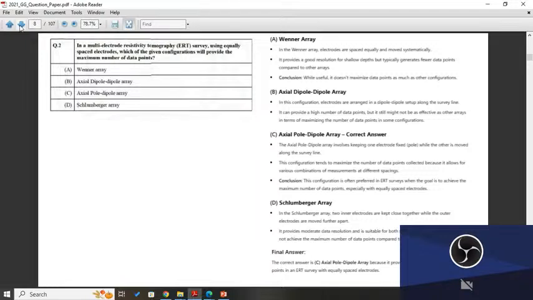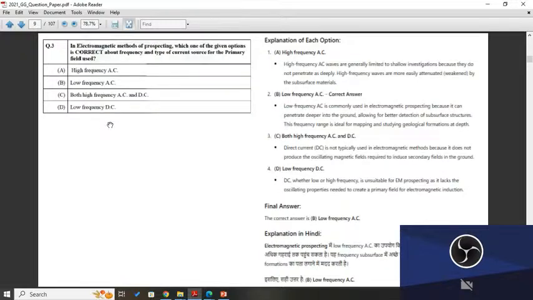So the next question is: in electromagnetic methods of prospecting, which one of the given options is correct for the frequency and type of current source used for the primary field? The options are high frequency AC, low frequency AC, both high frequency AC and DC, and low frequency DC. So we will see the one by one explanation of all these options and try to find the correct answer. First option is high frequency AC. High frequency AC waves are generally limited to shallow investigation because they do not penetrate deeply.